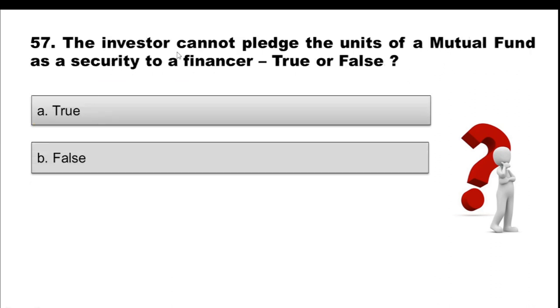Question 57. The investor cannot pledge the units of a mutual fund as security to a financer. True or false? Option A, true. Option B, false. And the correct option is false. We know that there are loans which are provided against pledge of mutual fund units. Loan against pledge. So the statement is totally wrong. The investor can pledge the units of a mutual fund as security to a financer to get the financing.